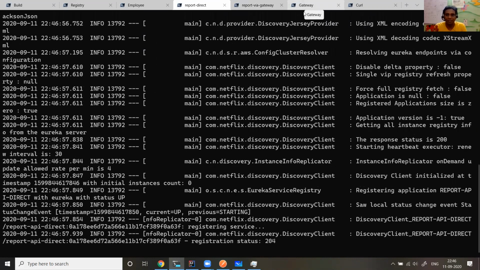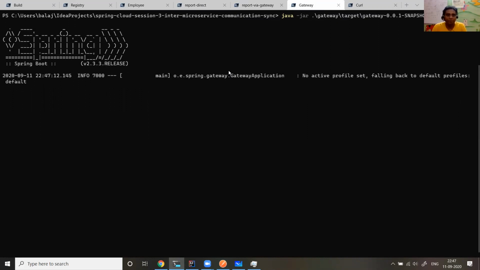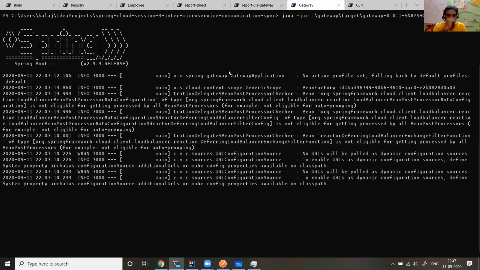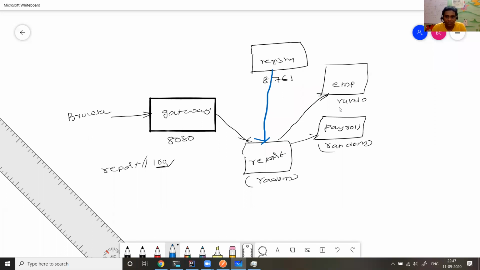Every request goes via gateway. So java -jar gateway target gateway.jar. So I started the gateway process. Once again, the gateway also registers itself with the service registry. If you see the diagram, we started employee, payroll, report, gateway, and registry.